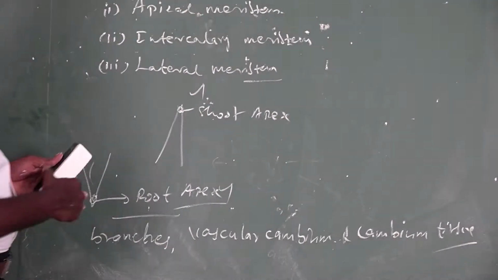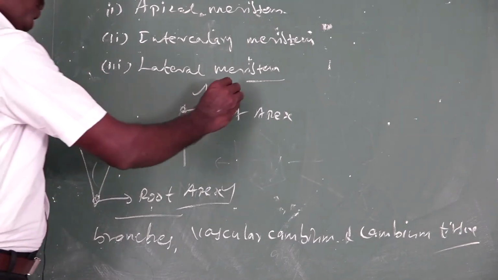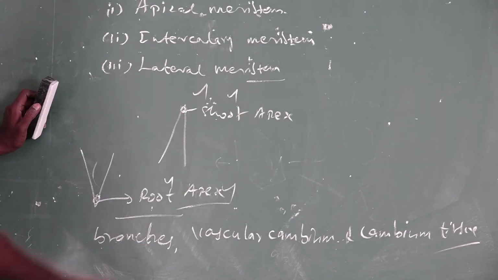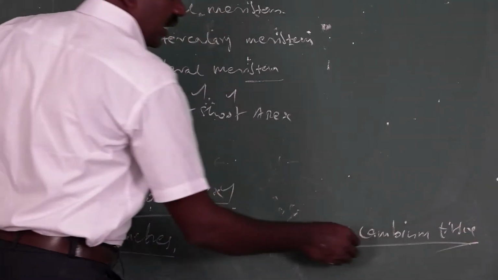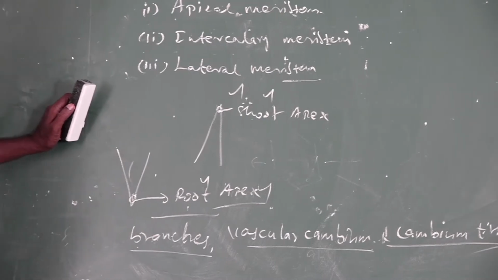Where is meristematic tissue present? It is present in the shoot apex, root apex, some branch apices, the vascular cambium and cambium tissue.